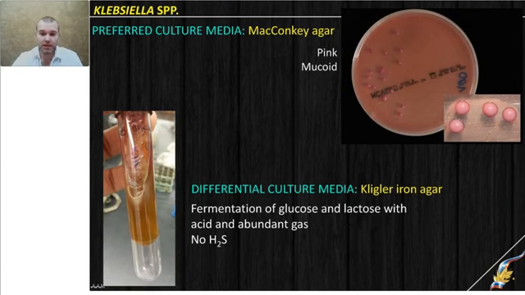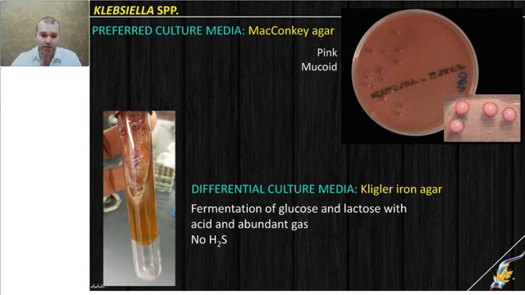As for any other enterobacteria, MacConkey agar should be used for cultivation of Klebsiella. You see that the agar itself changes color a little, and colonies will be pink, and they are much bigger than other enterobacteria due to intense production of mucus with the help of that capsule. Even in a routine laboratory, it is possible to identify Klebsiella just by looking at the colony. They will be much bigger than that one, and a lot of mucoid discharge around is observed.